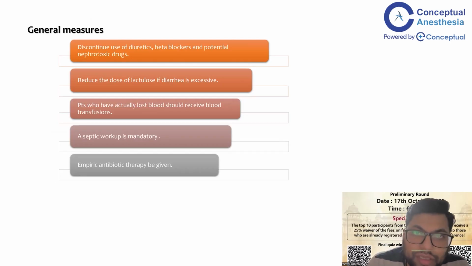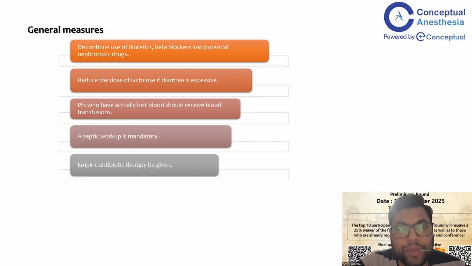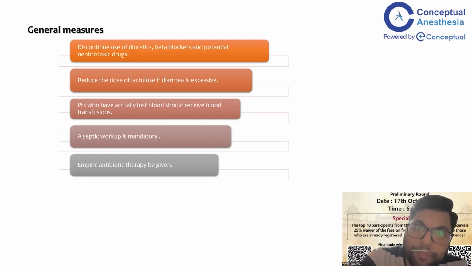Discontinue use of diuretics, beta blockers, and potential nephrotoxic drugs. Reduce the dose of lactulose if diarrhea is excessive. Patients who have actually lost blood should receive a blood transfusion. Septic workup and empiric antibiotic therapy should be started for the HRS patients. Okay. Diuretics should not be used. Beta blockers should not be used. Nephrotoxic drugs should not be used.